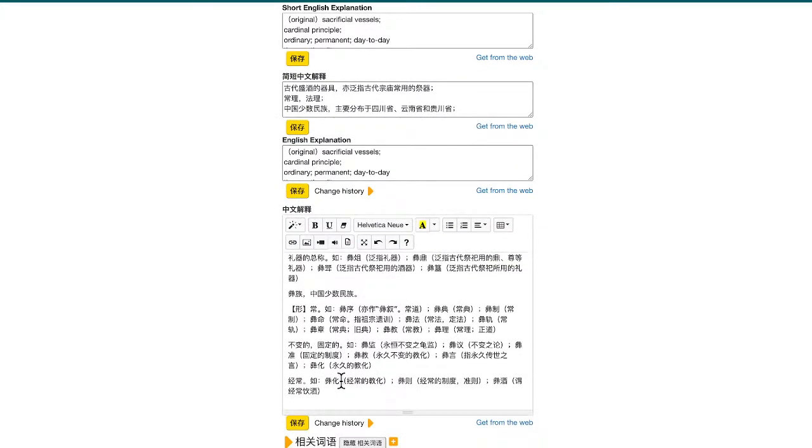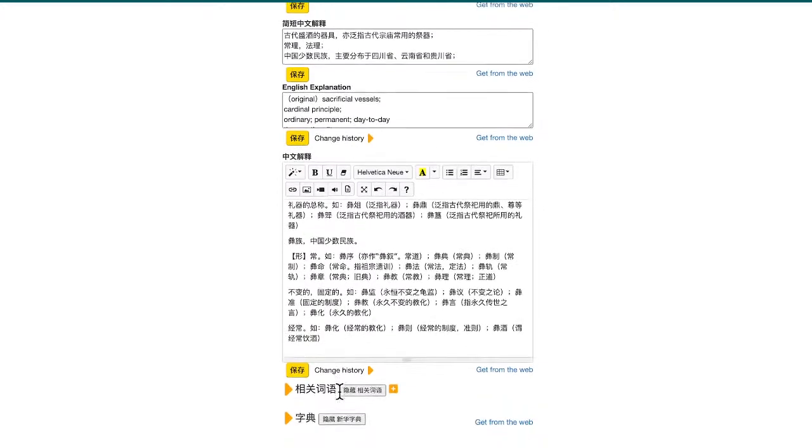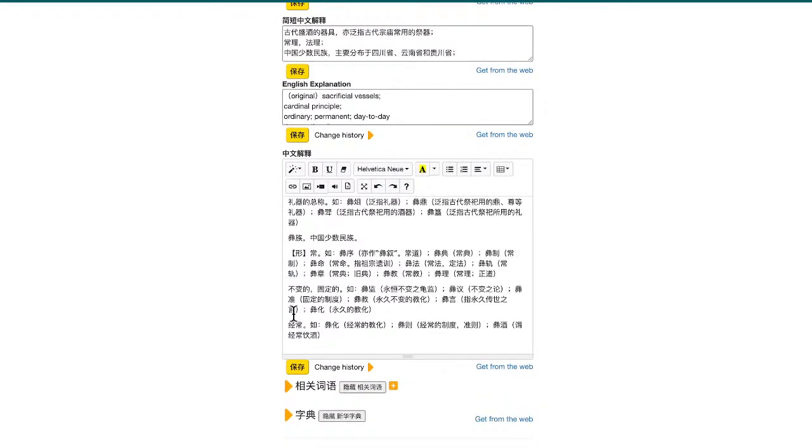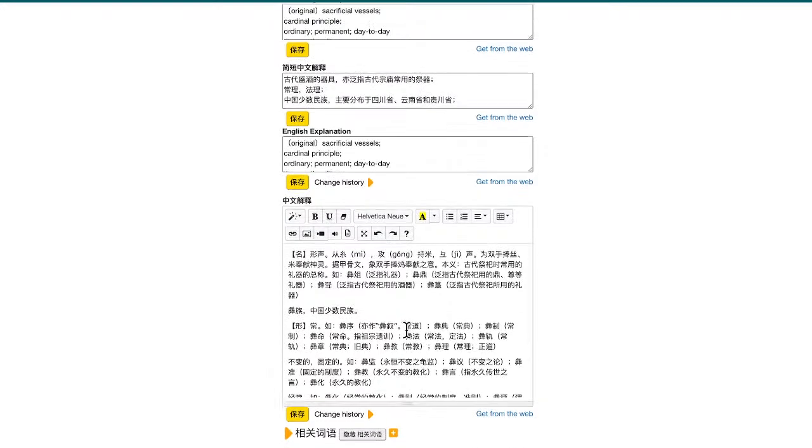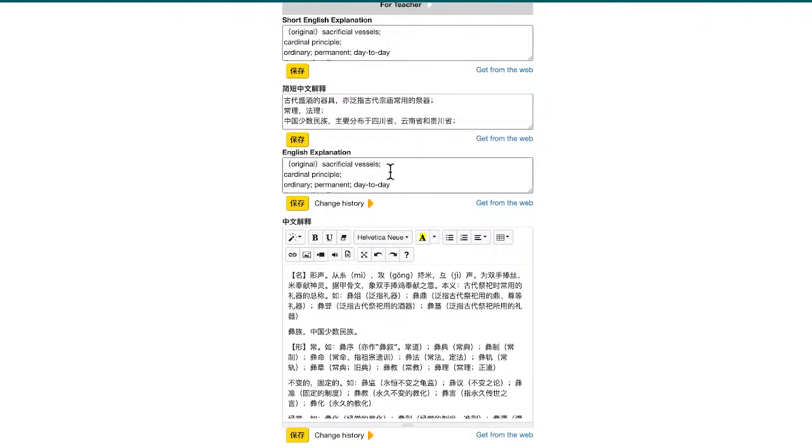Yi now has another meaning, used as an adjective, meaning permanent, not going to change, ever. But I don't think we use this meaning that often.